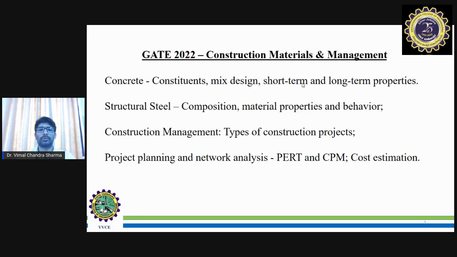GATE 2022 coaching. And when it comes to 2023, as you can see, as per the weightage, we can cover it in a similar way, or we can add as per your suggestions. I welcome your suggestions, and I will add accordingly.